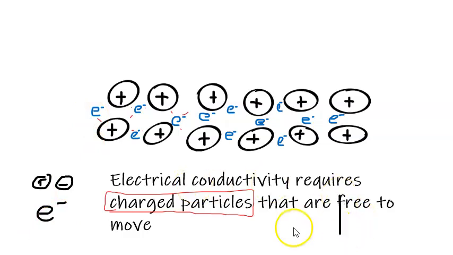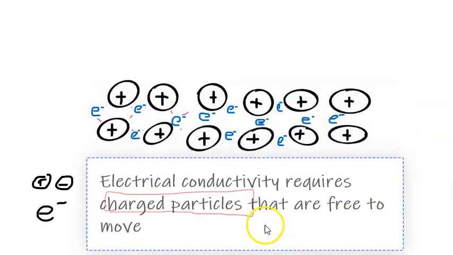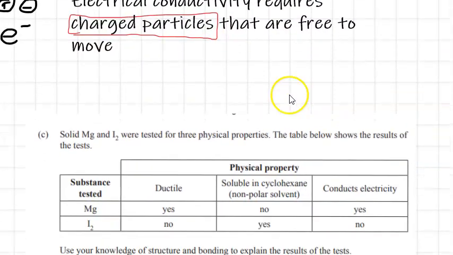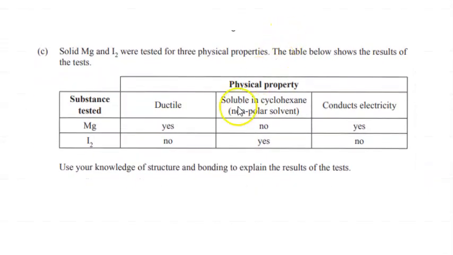We will look at a past exam. We have to go back to 2014 to find a past exam that directly examines this concept for metals. Normally they would talk about the electrical conductivity of ionic compounds because there's more that you can answer with a question like that. So this is from the 2014 exam. We've got solid magnesium and iodine that were tested for 3 physical properties. The table below shows the results of the tests.